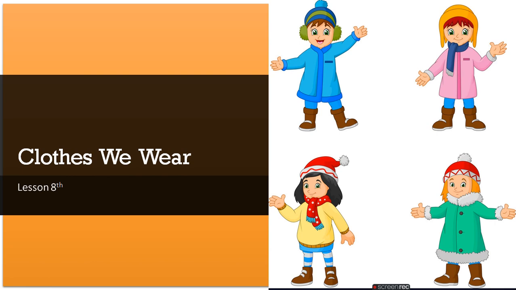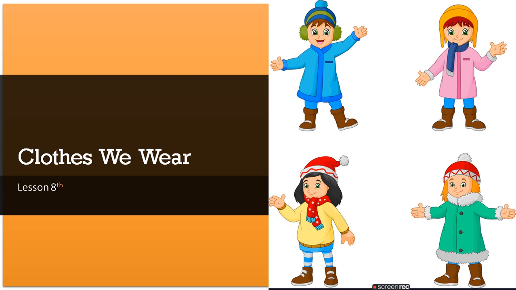Okay students, so today we will start our new lesson, that is clothes we wear. That is lesson 8 and page number 59. From this lesson we will learn about the clothes that we wear.